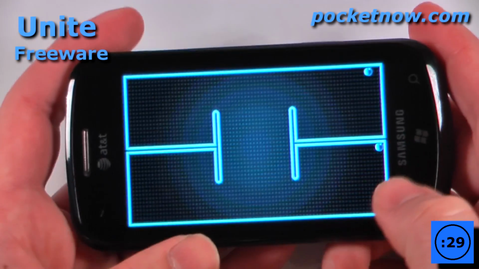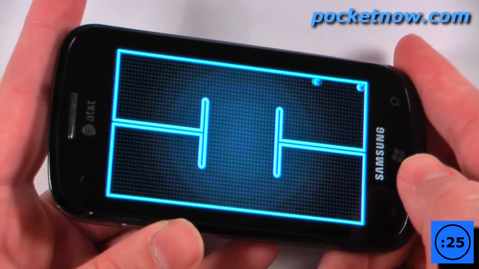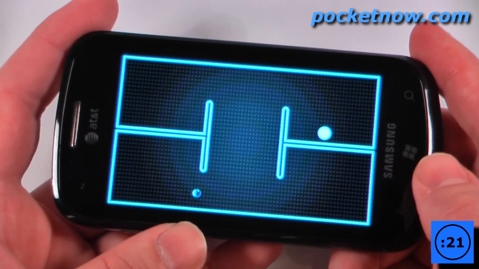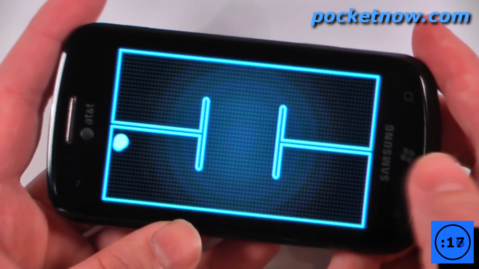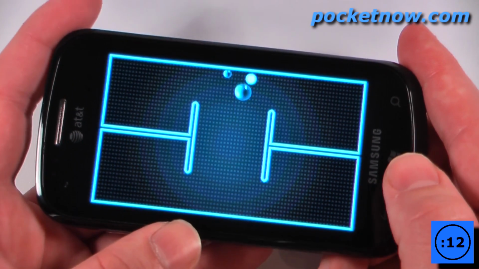Unite is a free game that uses the accelerometer. The object of the game is to move these silver metallic balls next to each other and cause them to fuse together. So what I want to do is to move the larger metallic ball until I complete this level, and this is the first level, and it's rather pretty easy, so I'll just move on and I'll show you how the other levels work.